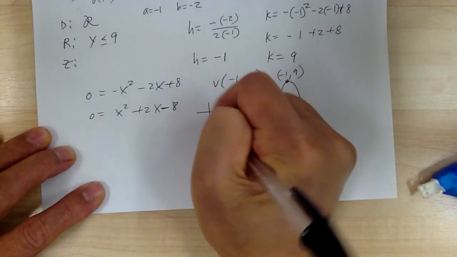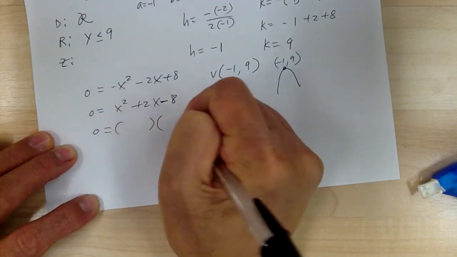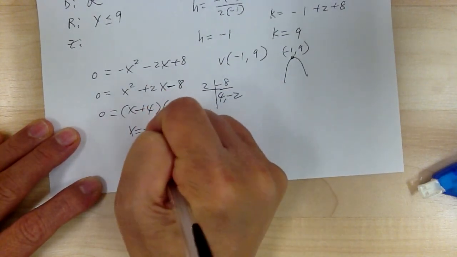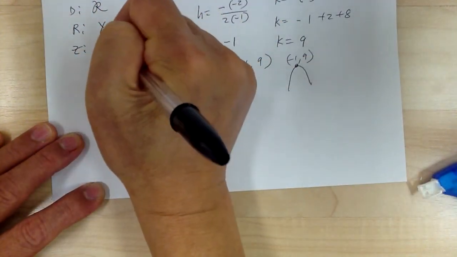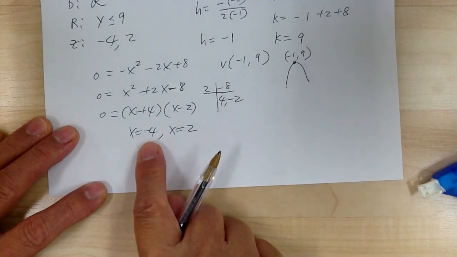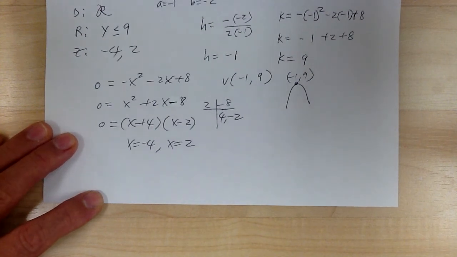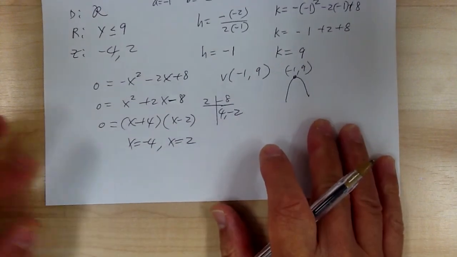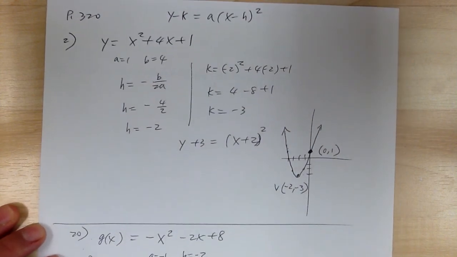And I'm going to do the factoring. So x plus 4, x minus 2. So you're going to get x equals negative 4, x equals 2. So those are your zeros, negative 4 and 2. Again, if you graph it out, you're going to see where those two zeros are, at negative 4 and 2. So again, there are many ways. What you want to do is try to see how all the different methods link together. Okay, so let's go ahead and do practice.